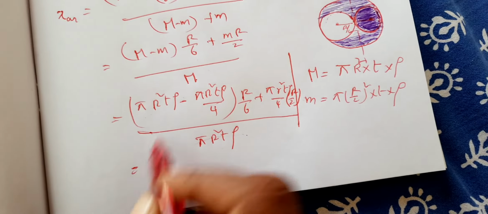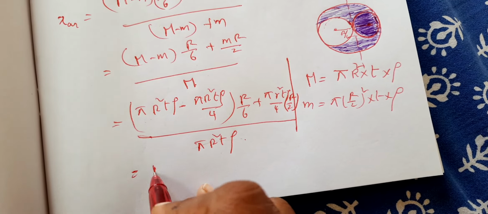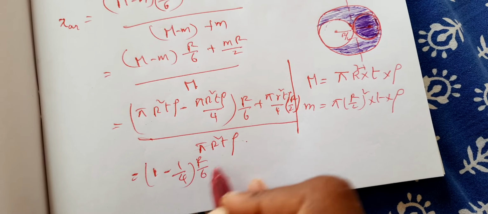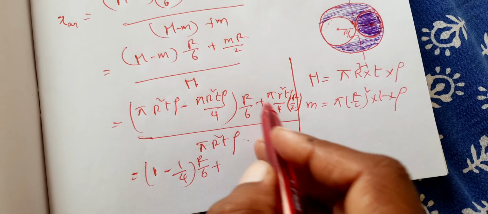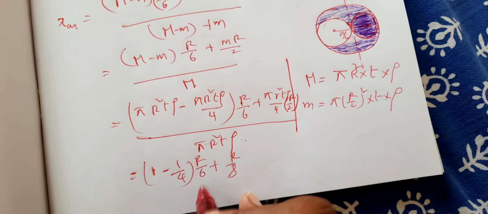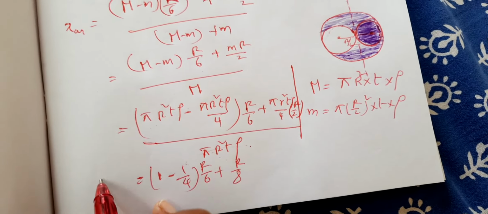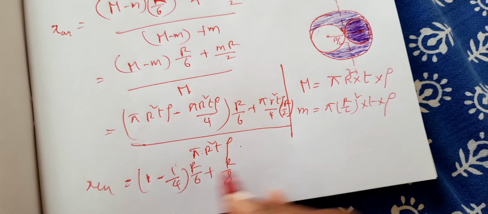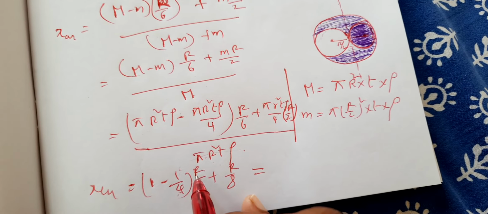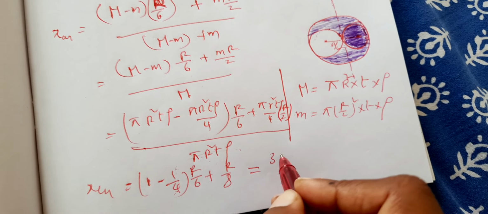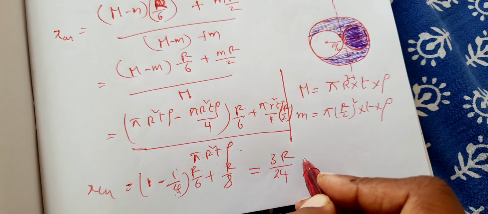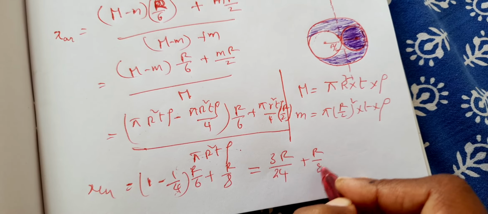So we are left with 1 minus 1 by 4 into r by 6 plus 1 by 4 into r by 2, that is r by 8. So this is already 1. So therefore xcm is equal to, this is how you are getting. On simplification you will get 3 by 4 into r, so that is 3r by 4, 6 4s are 24, plus r by 8.